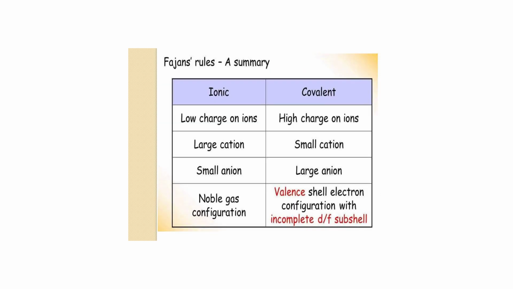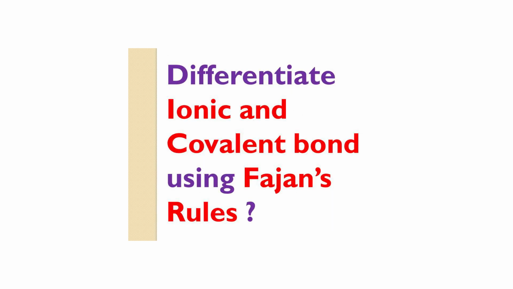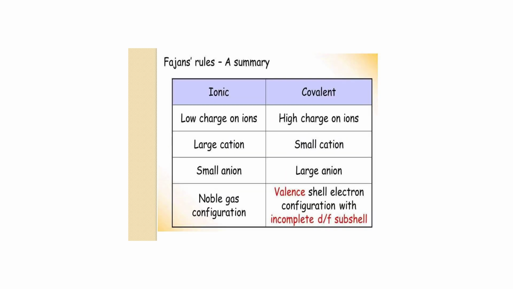See the summary chart of Fajans rule. Differentiate ionic and covalent bond using Fajans rule. See the slide. In ionic bond, low charge on ion. In covalent bond, high charge on ion. Then large cation in ionic bond, small cation in covalent bond.